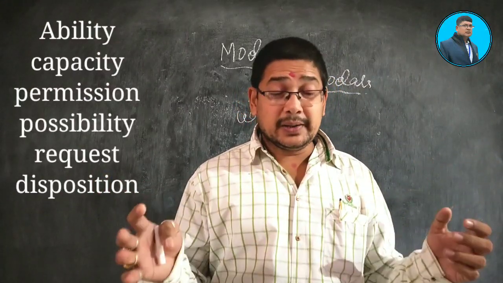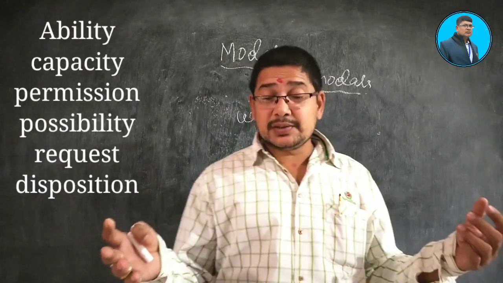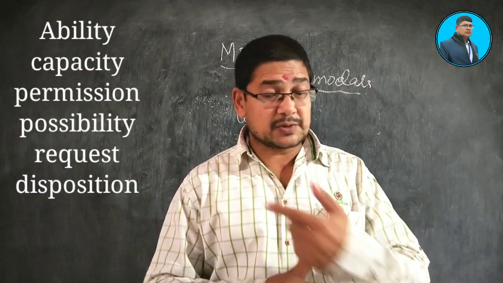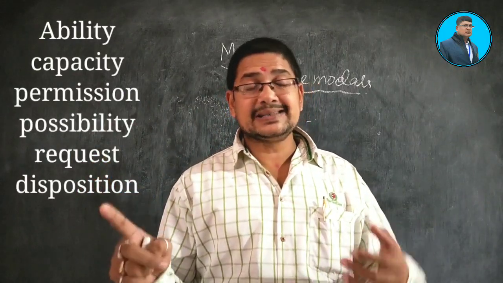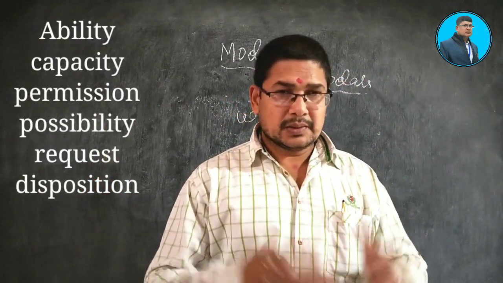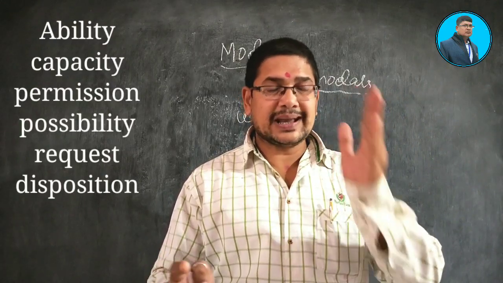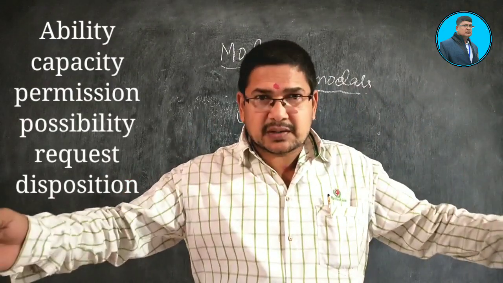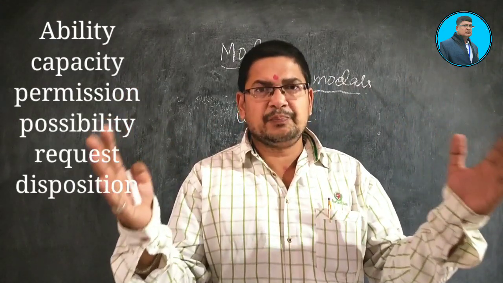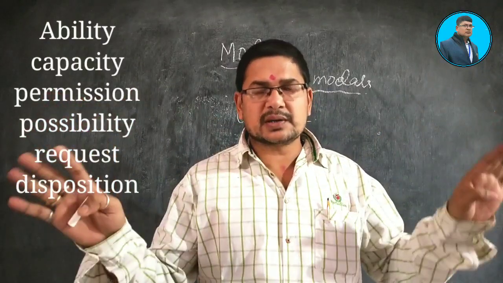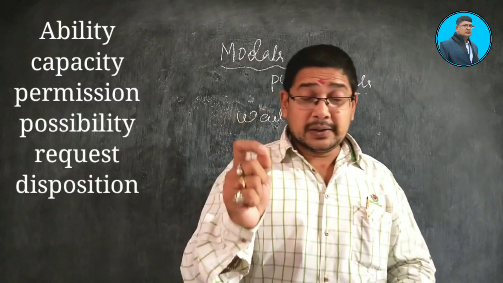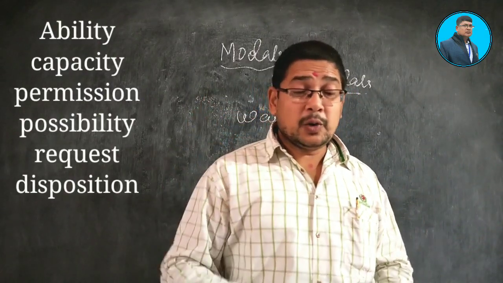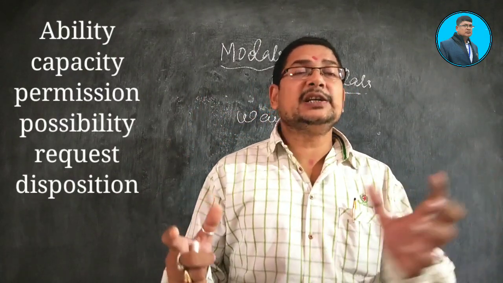Per ability. Okay, so what are the next uses? Ability is the first one. Capacity, permission, possibility, request, and disposition. These are the sectors for which can is used. Maximum sectors, I'm telling you all the sectors. No other sectors are left. So what are those? Can is used for ability, capacity, permission, possibility, request, and disposition.